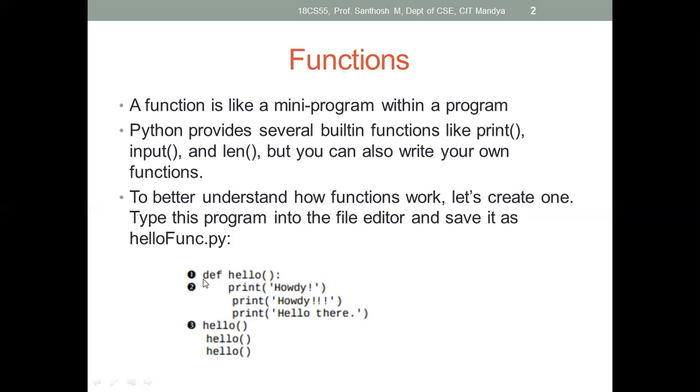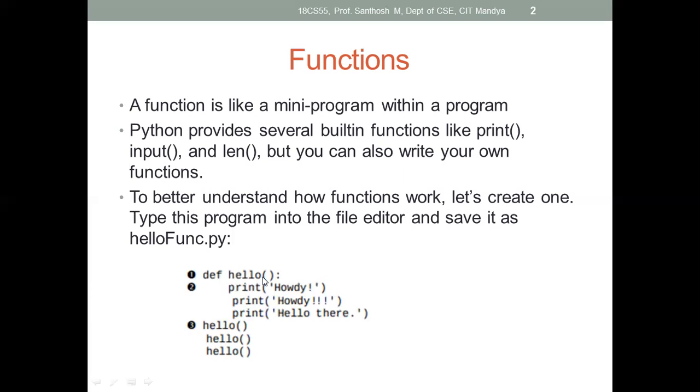In Python, if you want to create any function, we use the def keyword. def is a keyword used to create a function; def means define. By using the def keyword we create a function, followed by the function name.